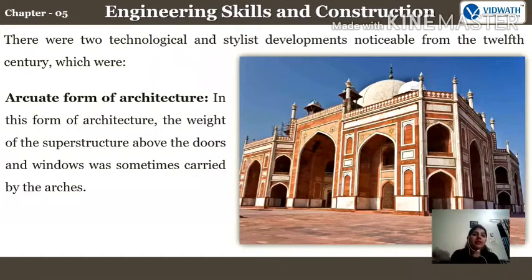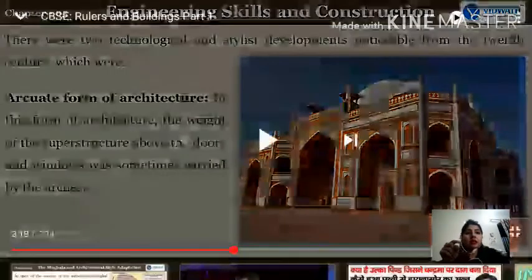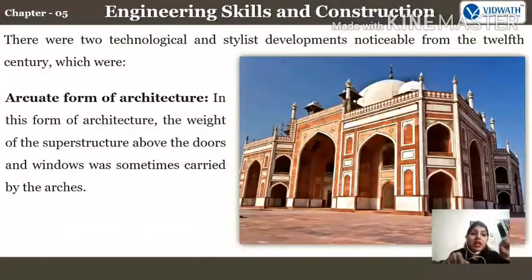Fine. Definitely if we practice, we will add more things into everything. If we are learning anything and practicing on a daily basis, we will explore that and do it in different innovative ways. So in the same sense, there was a huge change that was called the arcuate form of architecture. During that time in the 12th century, later on they started what?